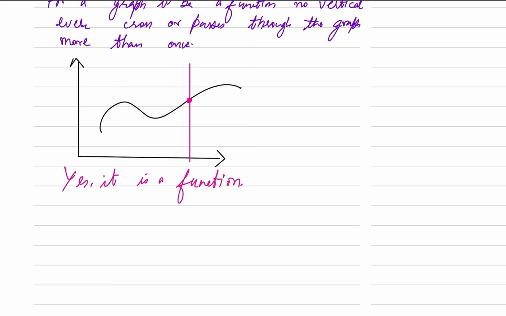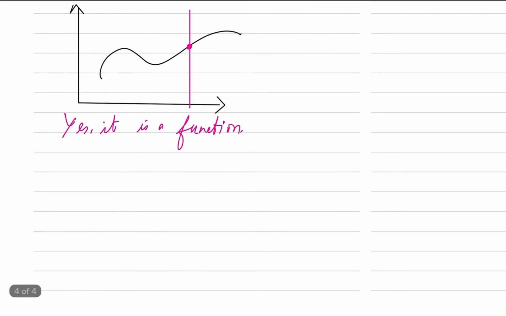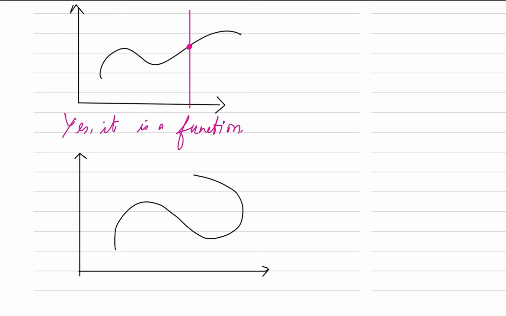Okay, let me take another example to show you what will not be a function. Let's say I have a graph like this. When I pass the vertical line through this, you will see that it is intersecting more than once.